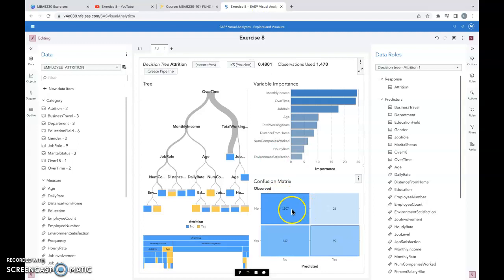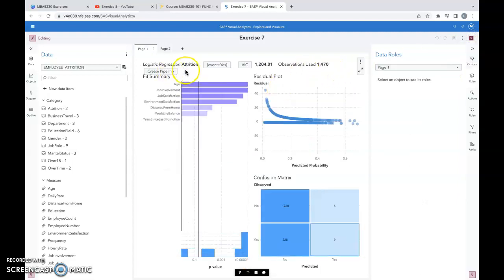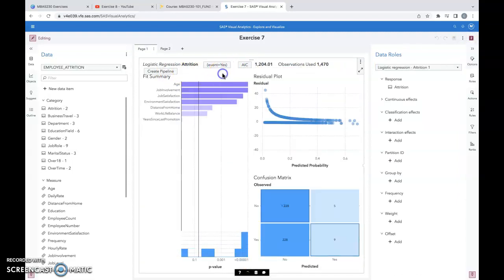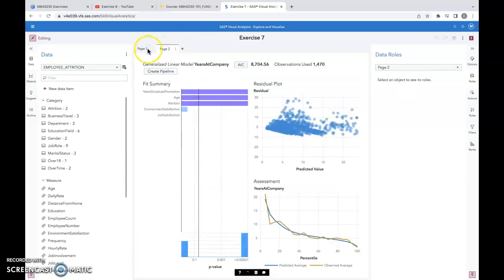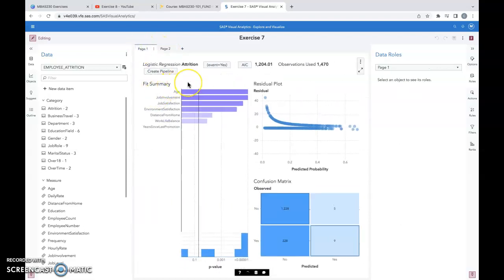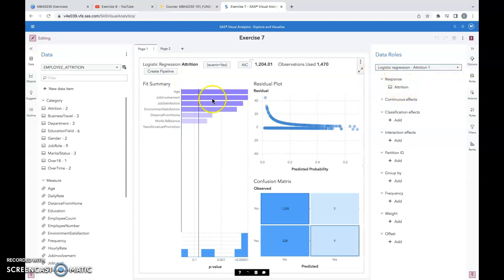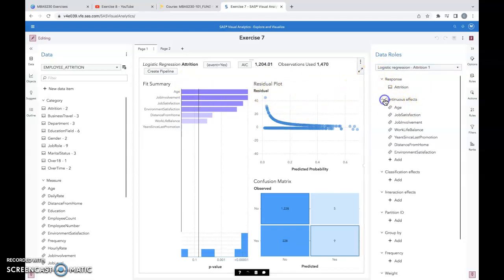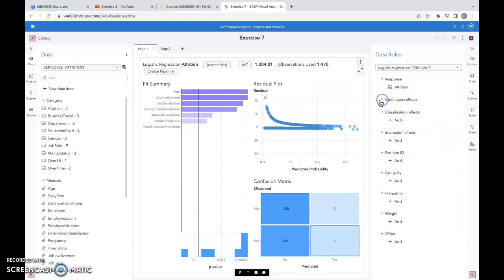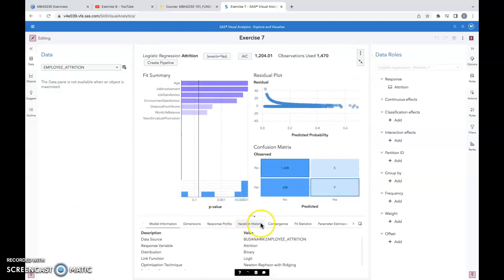As you can see, we have already observed the confusion matrix, and that's going to be the 1207 and the 147. Then looking over at our exercise 7, when looking at the logistic regression, it gives us a similar outlook for the response of attrition and the continuous effects of this. Then opening the confusion matrix,